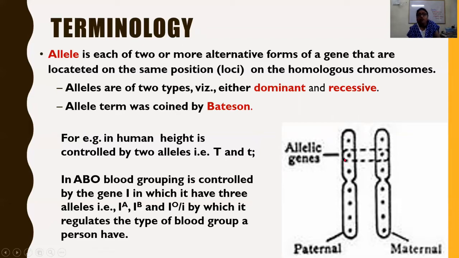The two forms may be similar or dissimilar, but they are two forms of the same gene. For example, in human, height is controlled by two alleles, that is the dominant gene capital T and the recessive gene small t. Do you know who started using the capital letter and small letter to represent the dominant and recessive genes? Okay, here alleles are of two types, either dominant or recessive. What is dominant? That which suppresses the character of the other.